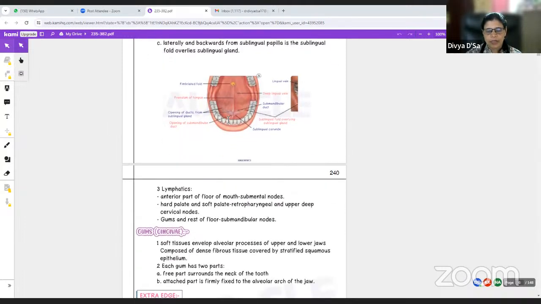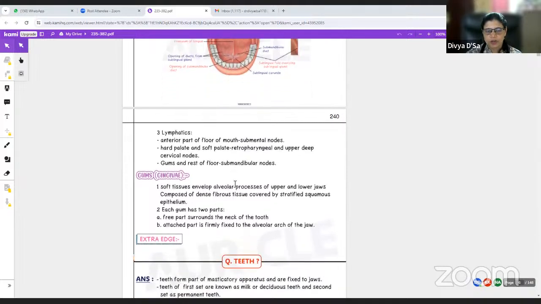Lymphatics: the anterior part of the floor of the mouth drains into the submental group of lymph nodes, whereas the hard palate and the soft palate drain into the retropharyngeal and upper deep cervical lymph nodes. The gums and the rest of the floor drain into the submandibular group of lymph nodes. The gums are the gingivae.